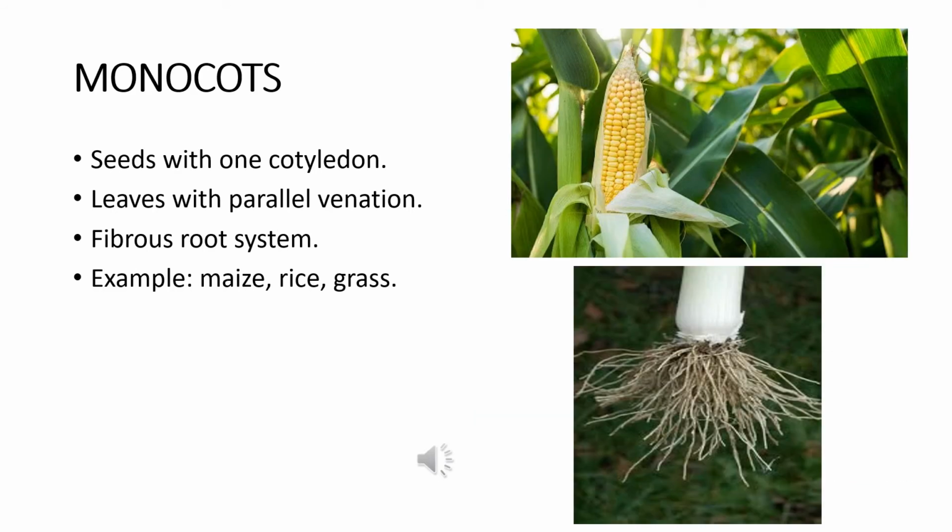The monocots are the angiosperms whose seeds have only one seed leaf or cotyledon, and they also have leaves with parallel venation, and the root system that is present in the monocot is called the fibrous root system. They are the roots which do not have a main root and lateral roots, but all the roots grow in a tuft-like structure. Examples are maize, rice, grass, etc.